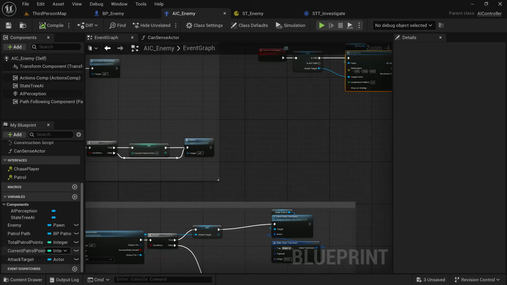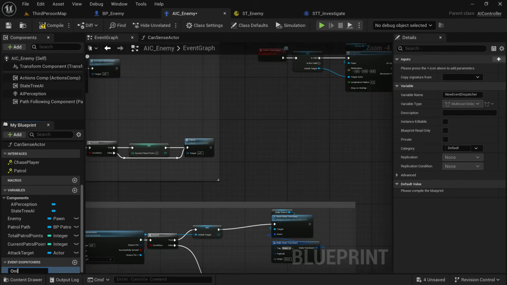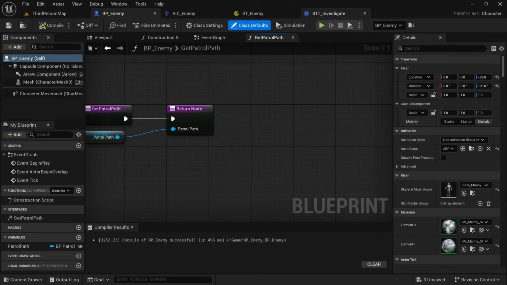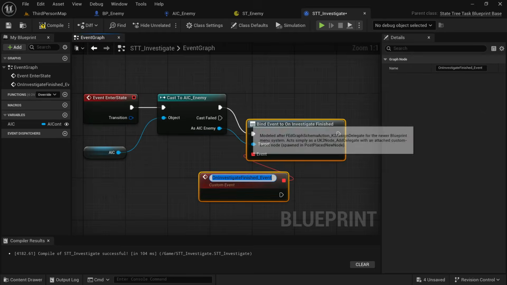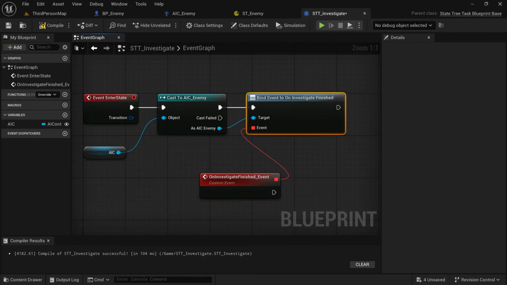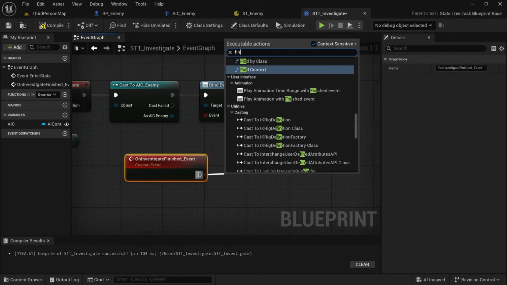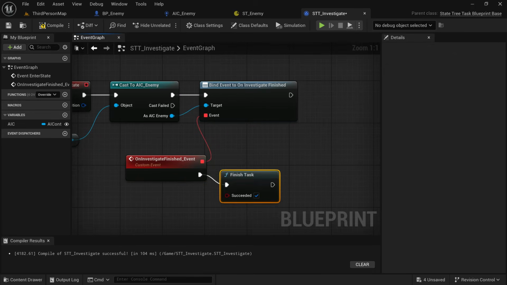We're going to go back to our AIC_enemy and create an event dispatcher called on investigate finished. We're going to drag off the AIC enemy in our task STT_investigate. We're going to say assign on investigate finished. This creates a bind event, and off that on investigate finished, we're just going to say finish task.